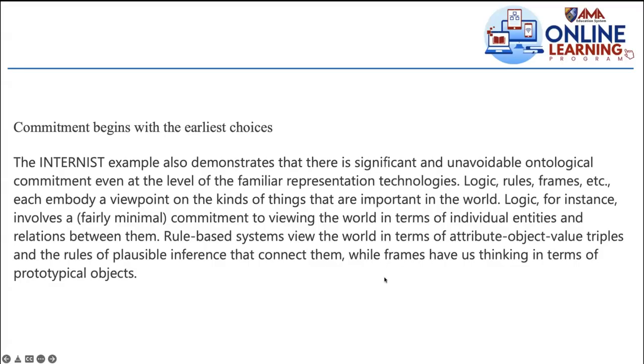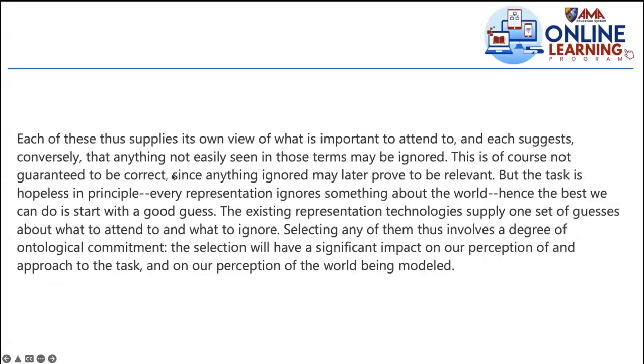It's not really exact. Okay, so now to proceed, each of these techniques supplies its own view of what is important to attend to. So if you choose rules as your technique in representing knowledge, or logic, or frames, or semantic networks, each of those has its own view of what to focus on.